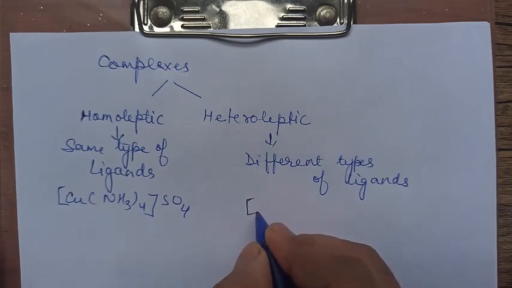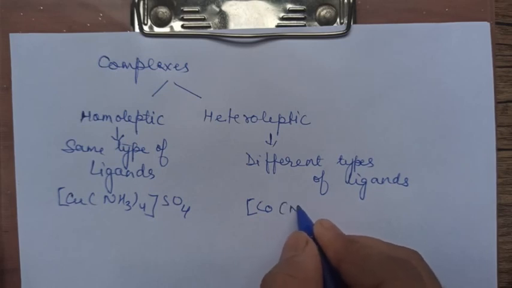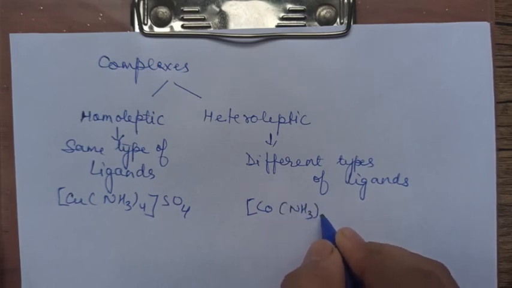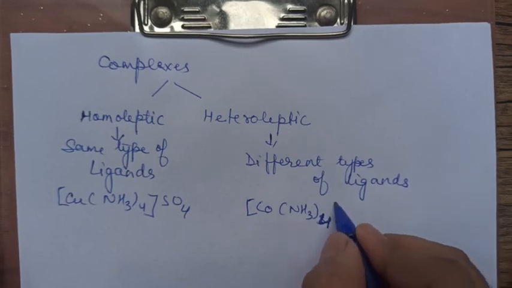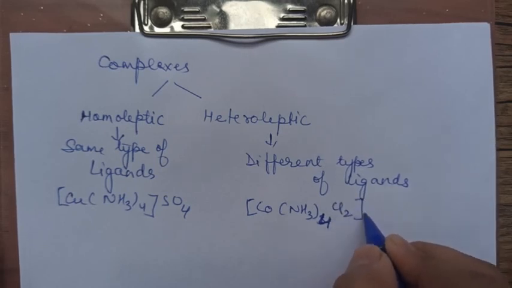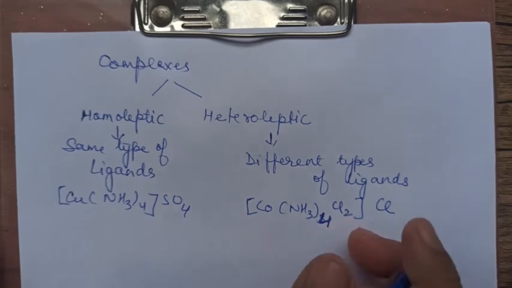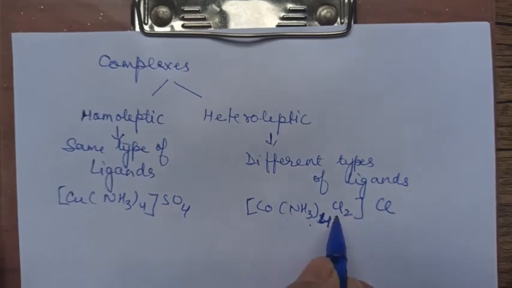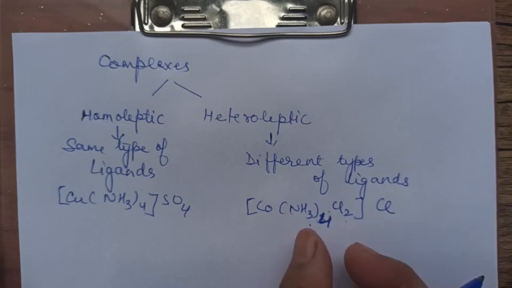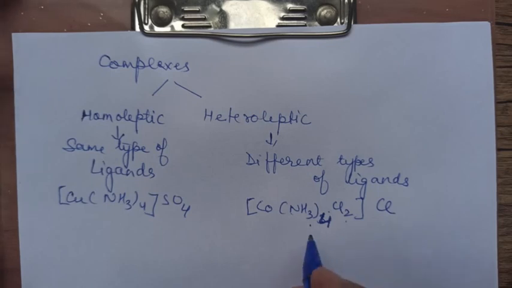And a heteroleptic complex is one in which different types of ligands are there. Different types of ligands means not just a different category, yes, you can consider that, but different type. Let me take an example, then I think it will be better for you to understand. Say cobalt, you have NH3 taken thrice, and let me take this as 4, then it will be fine. If you take this 4, this is 2, and 1 Cl is outside the bracket. That means inside the sphere you have NH3 ligand as well as Cl ligand. 2 different types of ligands are there, so it is heteroleptic.